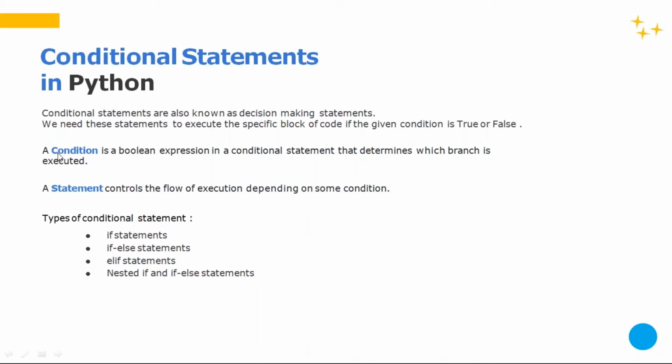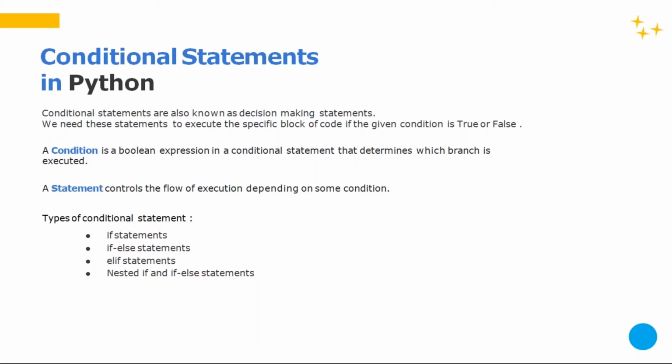So it's about whether it's true or false, whether you should take this decision or not. These are the conditions. Conditional statements are also known as decision making statements. Like I just gave you an example: if I wake up before 6 a.m., I will go to the gym, or else I will go to my work. This is one decision making example.